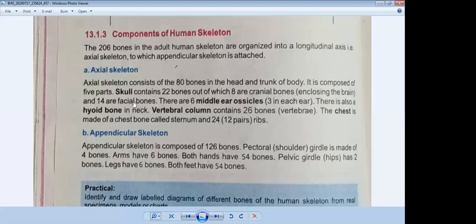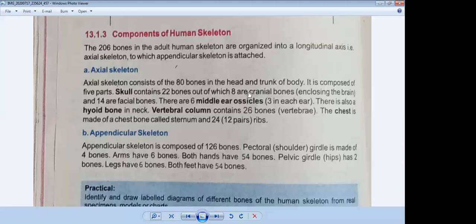So this MCQ is also common: how many cranial bones are in the skull? They are 8. Often they give options of 8 and 22. Your answer should be 8. But if they ask how many bones are present in your skull, then your answer should be 22. But how many bones are responsible to make the skull?